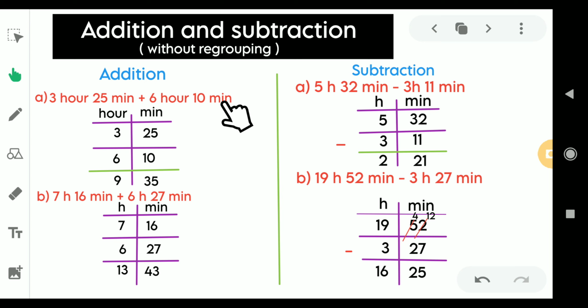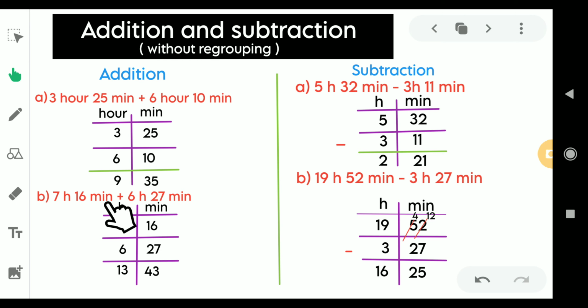So we are adding these two times. We write hour and minute by making two columns, and we write 3 hour and 6 hour in the hour column, and 25 minutes and 10 minutes in the minutes column. So 25 plus 10 would be 35 and 3 plus 6 would be 9. When you add these two, your answer would be 9 hour 35 minutes. Let us move on to the next question.